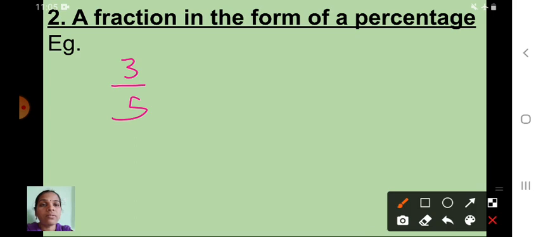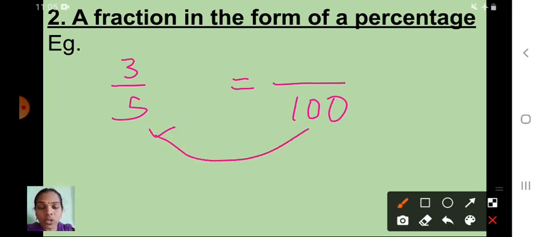This one you have to convert into what? Percentage form. Percentage means what? That a fraction that is in denominator, which number should be there? 100. So this 5 we have to convert into 100. How do you have to convert?